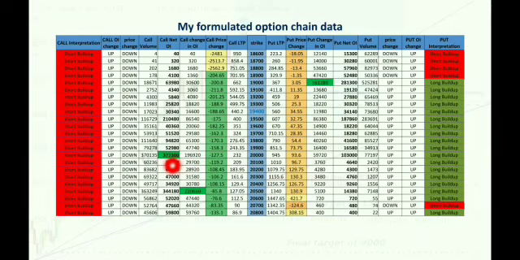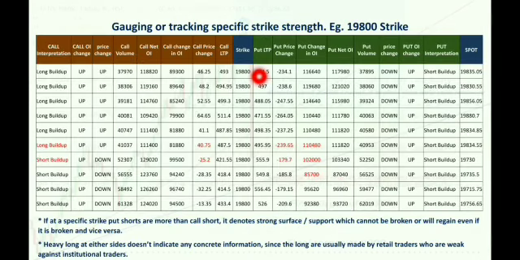Now this is a bit tricky, because in order to analyze this 1,96,920, we need this level of data as to what the opening position was. Was that already short build-up? If the day started with short build-up or long build-up, and it was already holding, let's say, 2 lakh or 1 lakh 50 long build-up there, then it's not that weak.